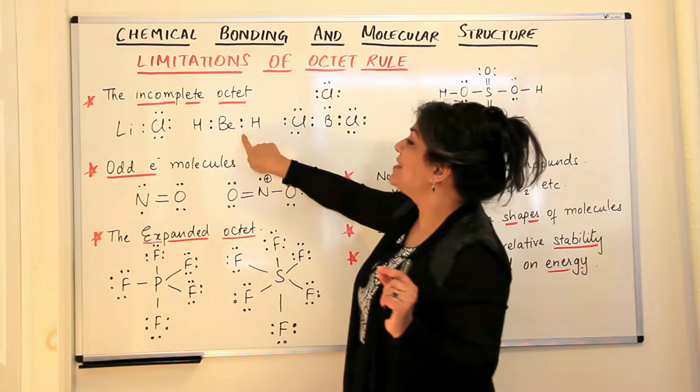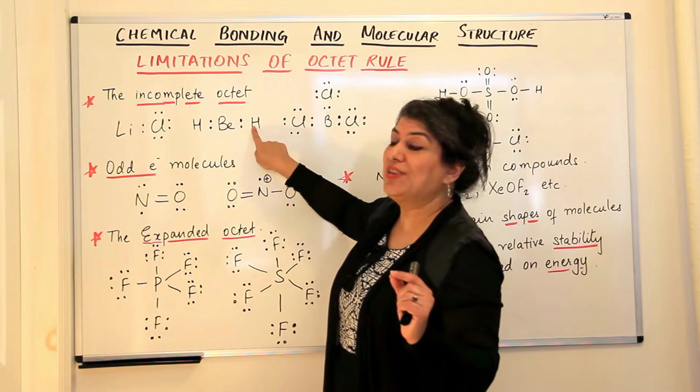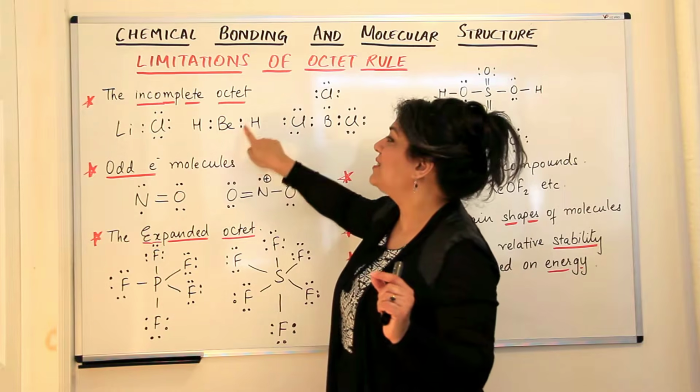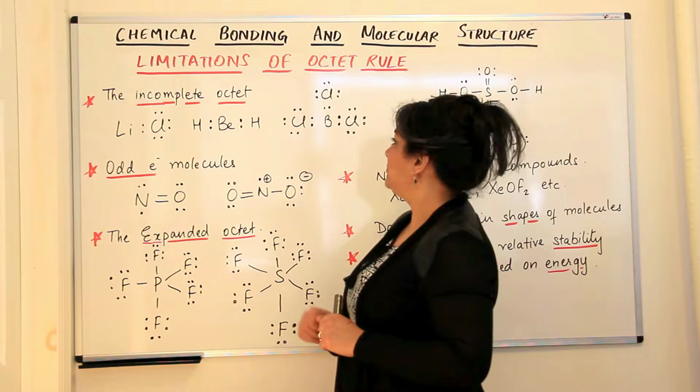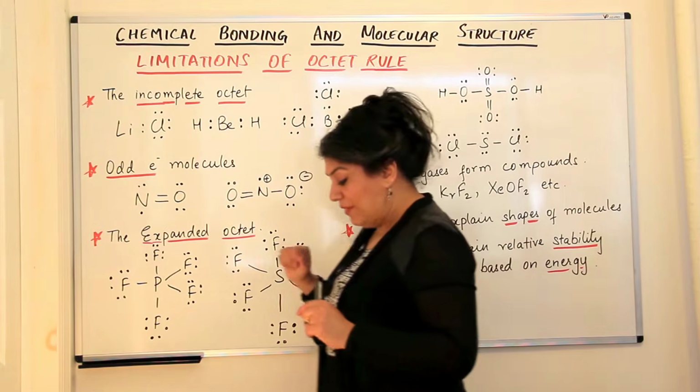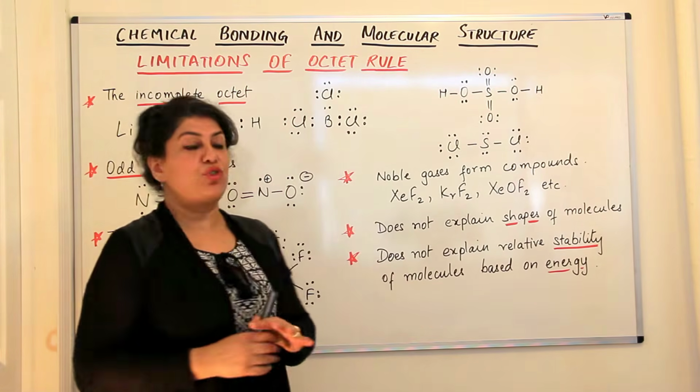And how many electrons does beryllium have in the outermost shell? It has 4 electrons instead of having the octet. Boron also, we find, has 3 electrons in its outermost shell.